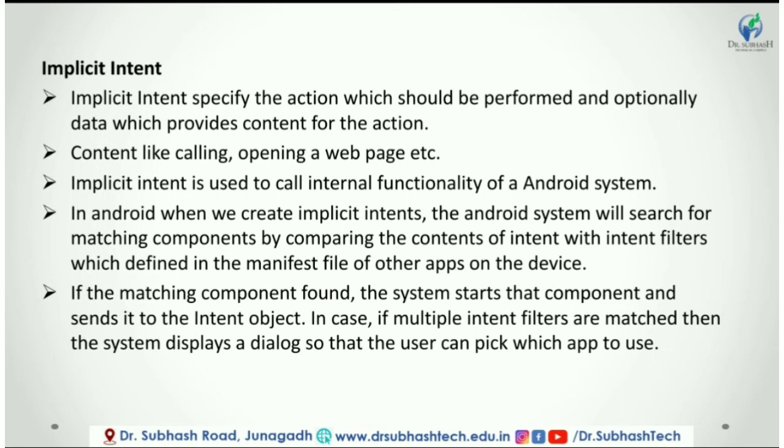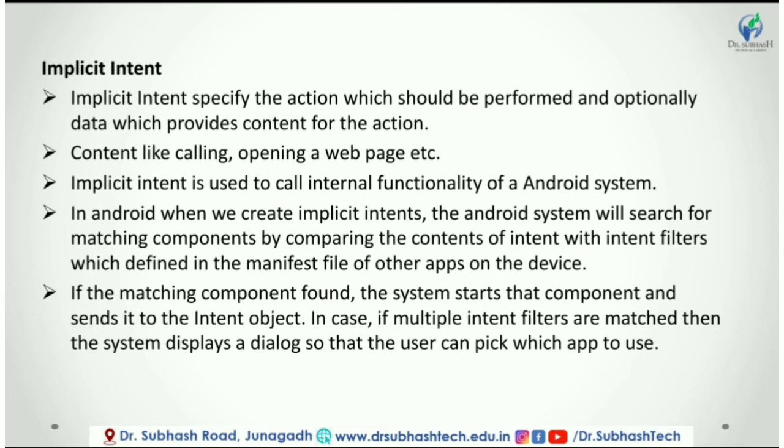Implicit intent is used for things like calling and opening a web page, that is, to call internal functionality of the Android system. In Android, when we create an implicit intent, the Android system will search for a matching component by comparing the contents of the intent with intent filters, which are defined in the manifest file of other apps on the device.